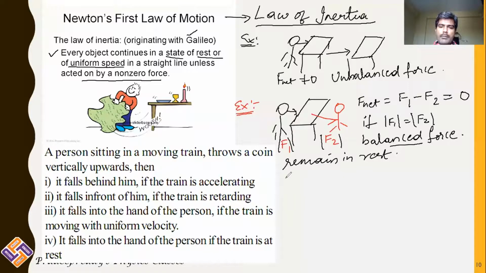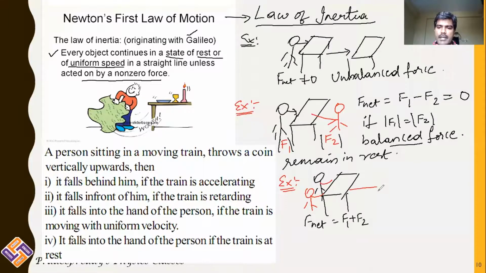Now let us take one more example. The same table, and here is one person and there is another person. These two people are pushing the table in the same direction. So what is the net force now? The net force will be equal to F1 plus F2. As a result, what would happen? Definitely this table would move, such that F net is equal to F1 plus F2. Here also it is an unbalanced force.